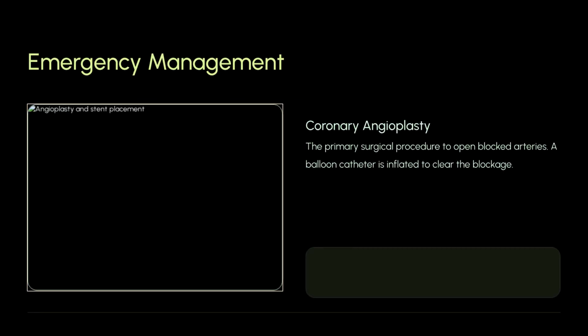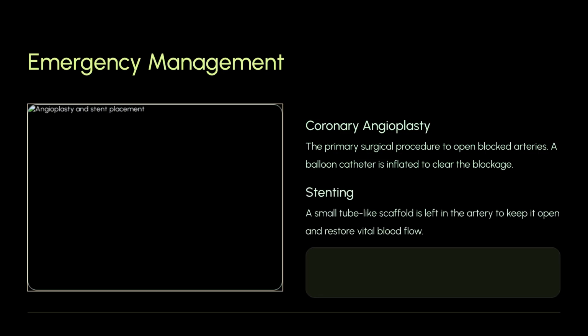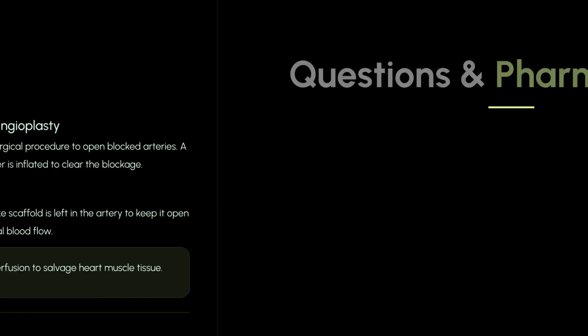Emergency management includes coronary angioplasty, where a balloon catheter clears the blocked artery, and stenting, which leaves a small scaffold to keep the artery open. The goal of these procedures is reperfusion to salvage heart muscle tissue.